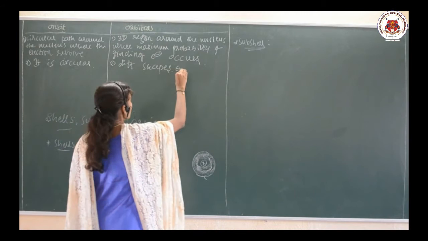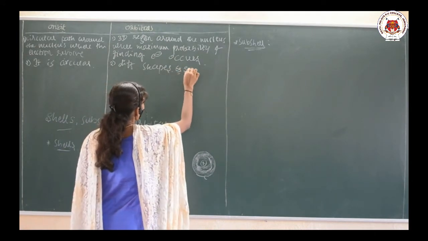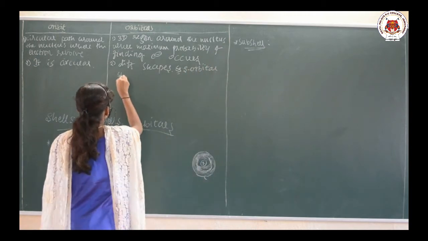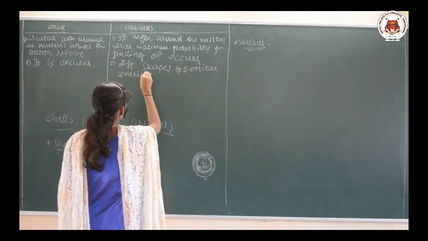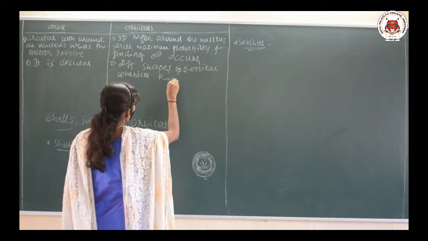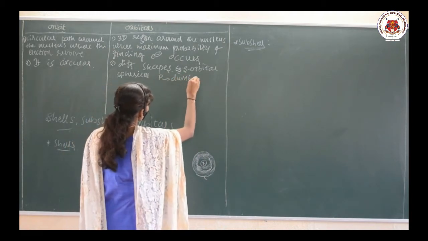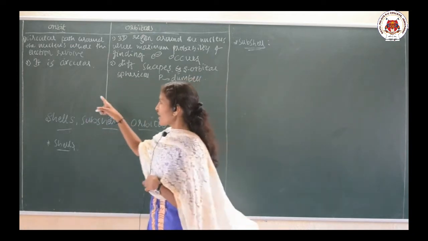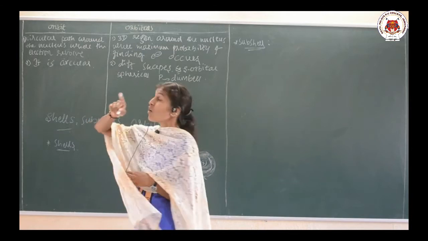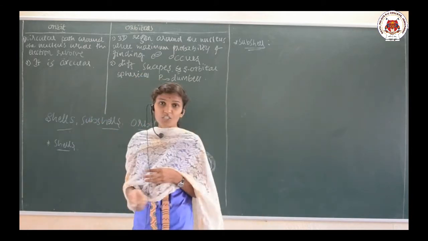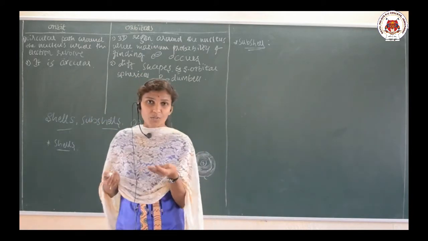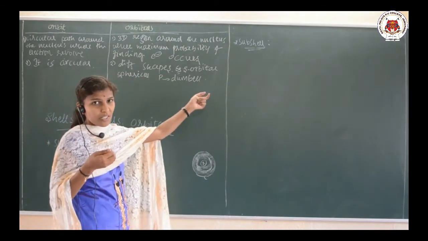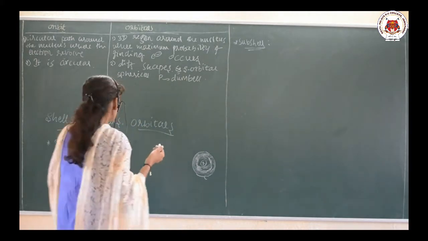For example, S orbital is spherical in shape, while P is dumbbell. So, the second difference is that orbit is circular, while orbital has different shapes. It may have a spherical shape or it may have a dumbbell shape.